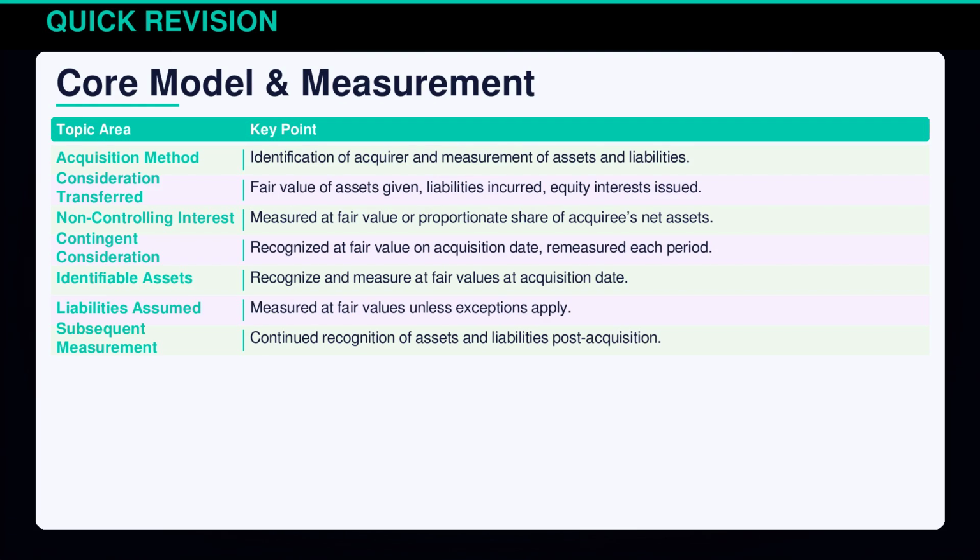The acquisition method is central to International Financial Reporting Standards 3, focusing on identifying the acquirer and measuring assets and liabilities accurately. Consideration transferred includes all assets, liabilities, and equity interests given at fair value. Non-controlling interest can be measured at either fair value or proportionate share. Contingent considerations are initially recognized at fair value and remeasured each period. Identifiable assets and liabilities must be measured at fair values at the acquisition date.